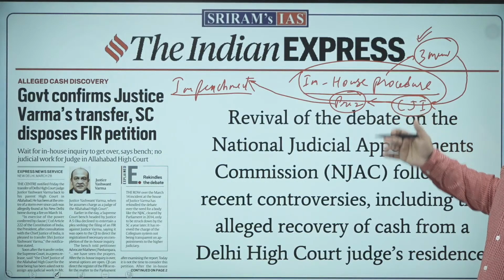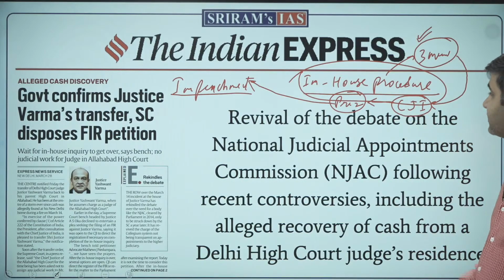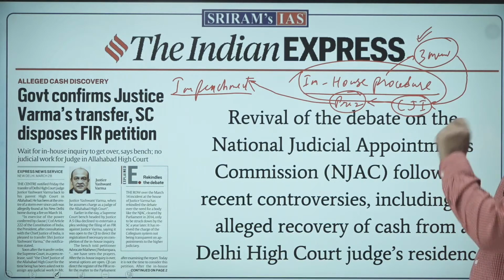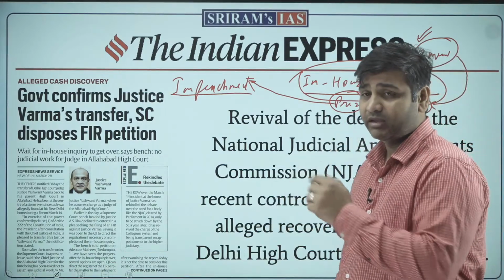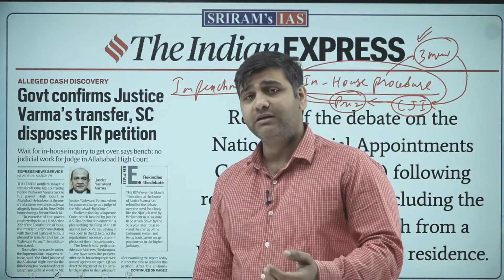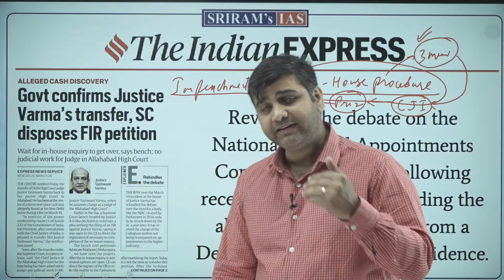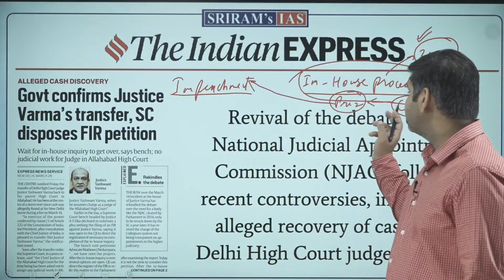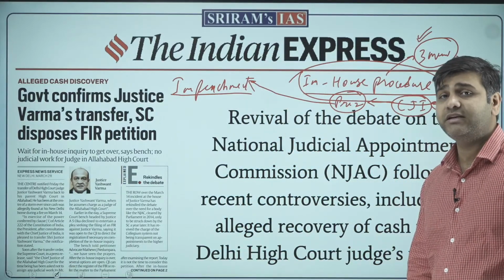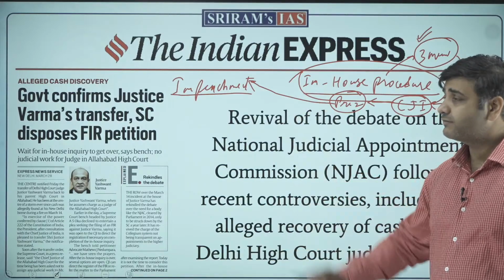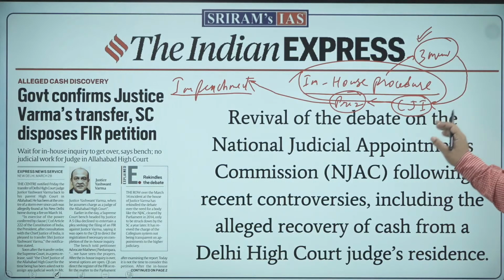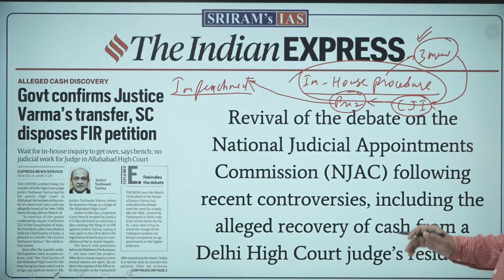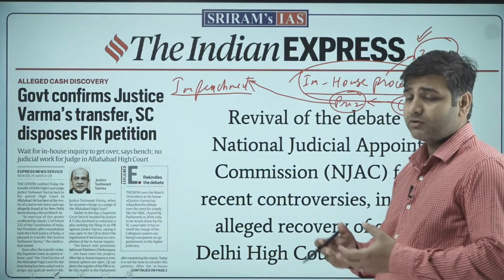If the allegations made are serious, then on the basis of that report, the Chief Justice of India asks the particular judge against whom allegations are made to resign, and if he does not resign, then the CJI writes to the President to initiate the proceedings of impeachment. I hope you are getting this. So this is what is the in-house procedure. This is an internal mechanism of the courts.